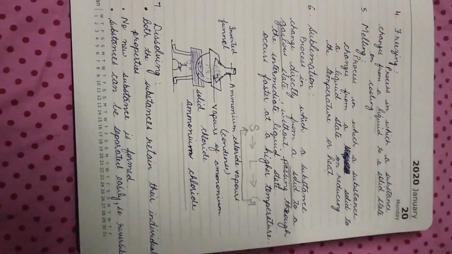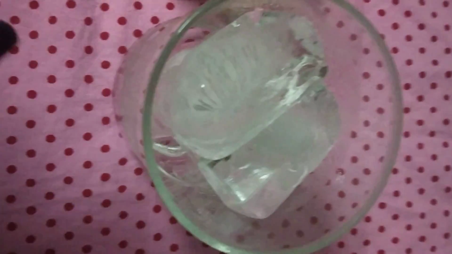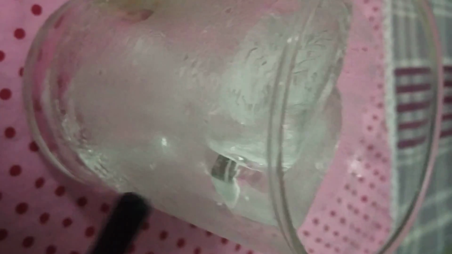Now I'll show you one activity. As you can see, here I have put two glasses. This one is a glass of water, in liquid state, whereas here you can see clearly that it is ice. You can see the droplets on it.